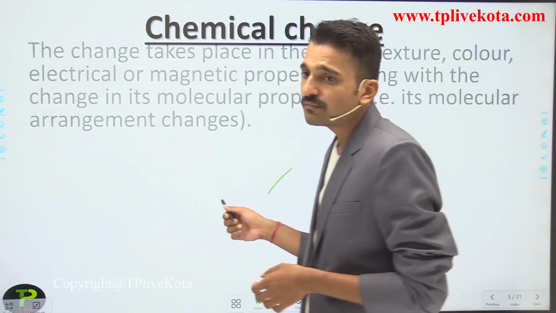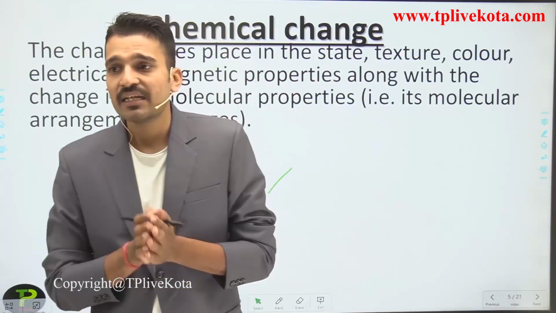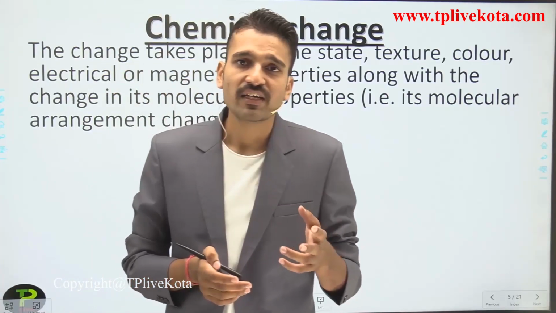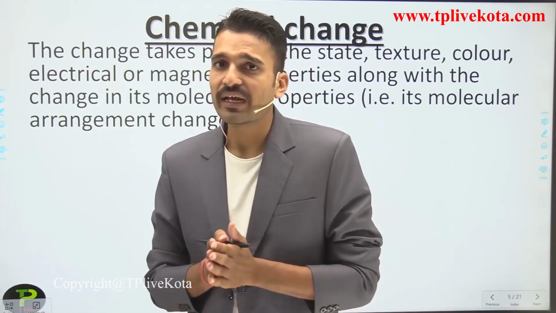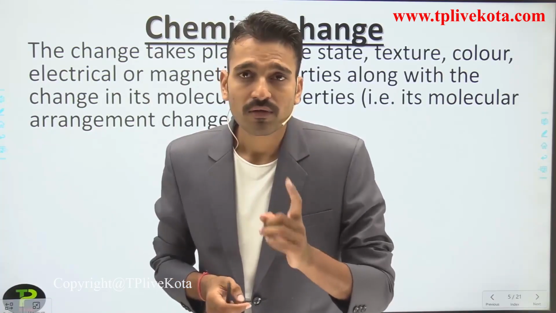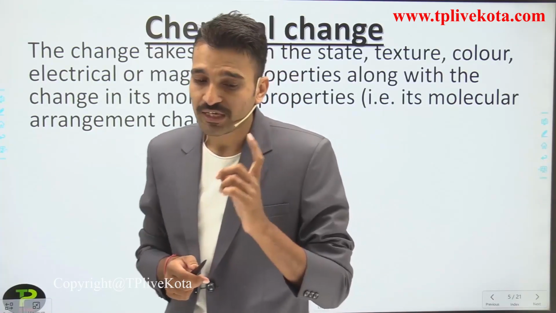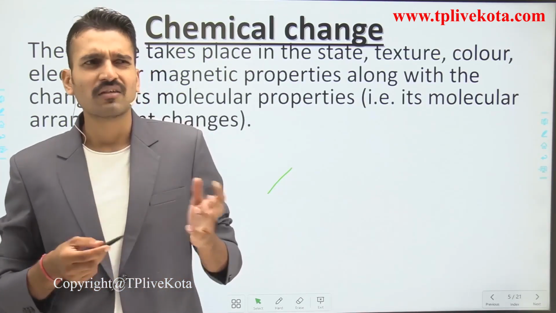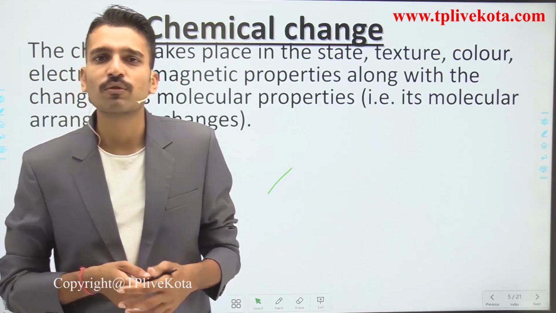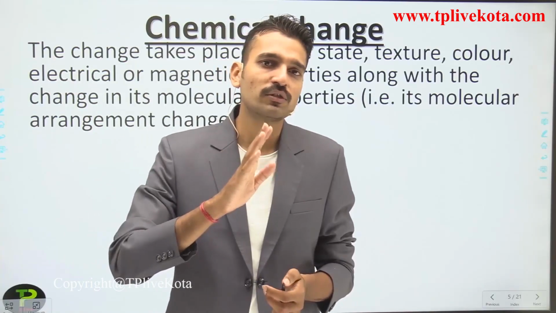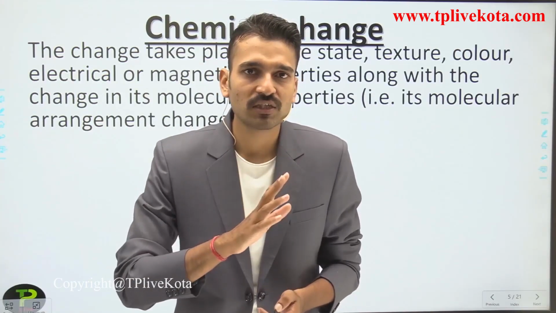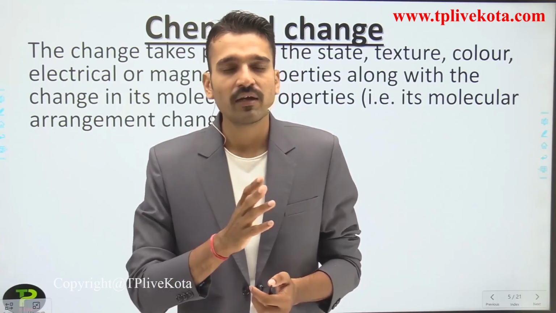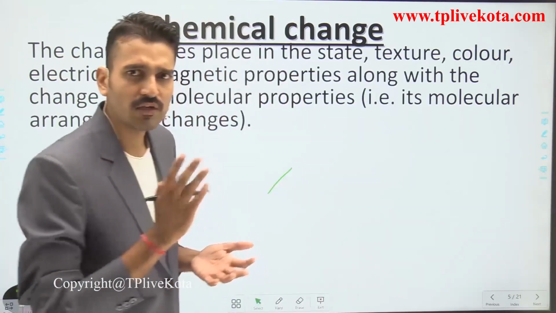So what is the chemical change? The change that takes place in the state, texture, color, electrical or magnetic properties, and the most important thing is that it comes along with a change in its molecular composition. So what does this mean? The change in the molecular composition means that its structure changes, the arrangement changes. What is the meaning of this?